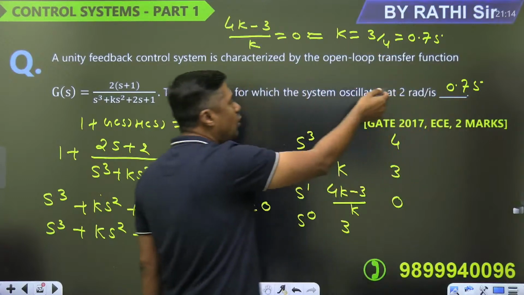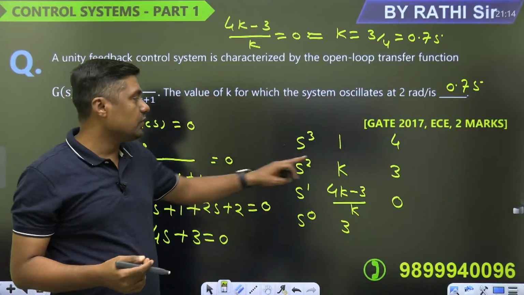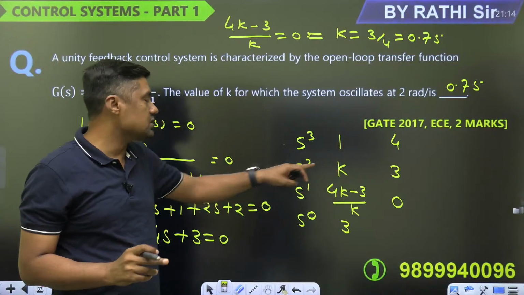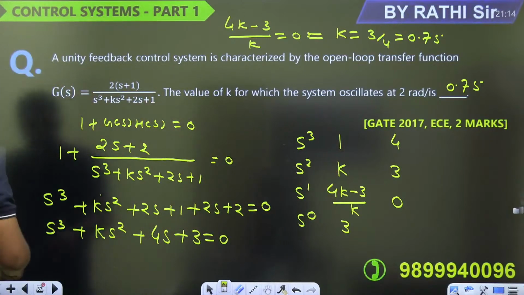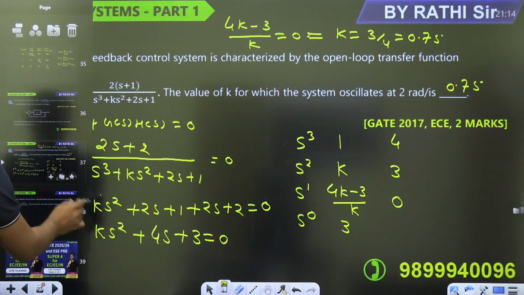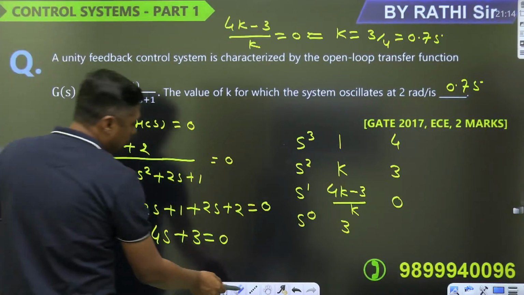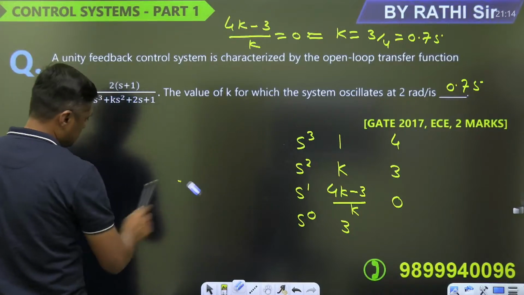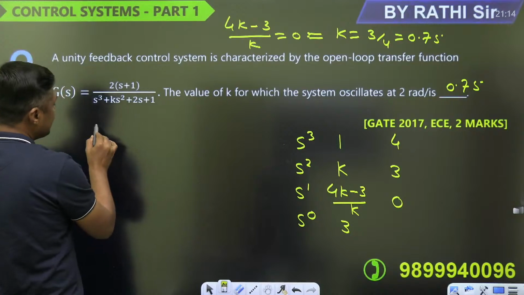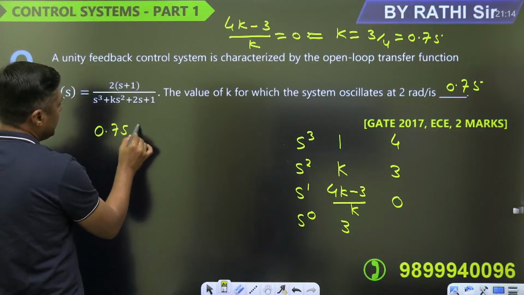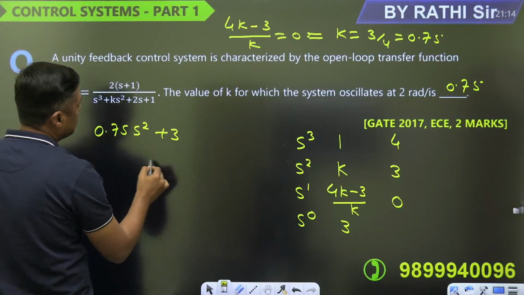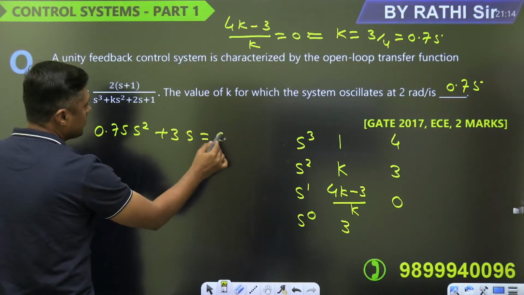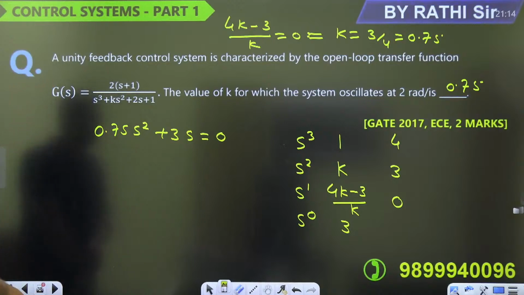Now in the exam hall you can verify, but it is not needed. If k is 0.75, try to understand, that is 3 by 4. What is the auxiliary equation then? Auxiliary equation you can find once you have the value of k. 0.75 s square plus 3, right? So s square plus 3 is equal to 0.